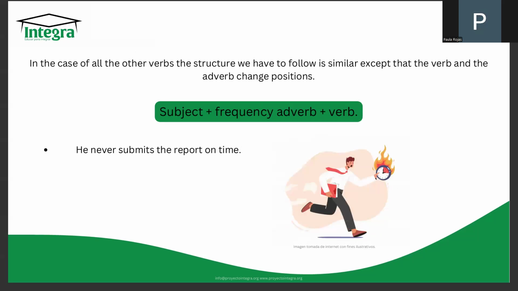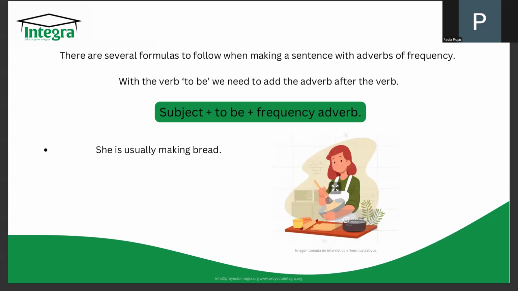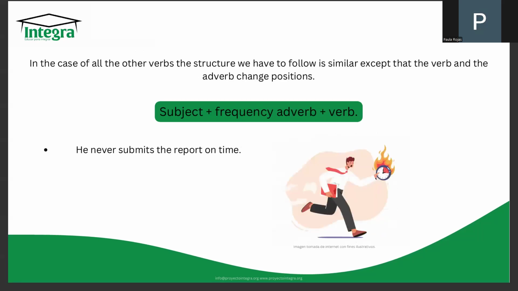Then we have, in the case of any other verb, if we're not using the verb to be as the main verb, we're using any other verb that we have. This is what we do. We use subject plus the adverb plus the verb. So basically, if you see from the last sentence, we just changed the position. We exchanged the verb to be and the adverb.